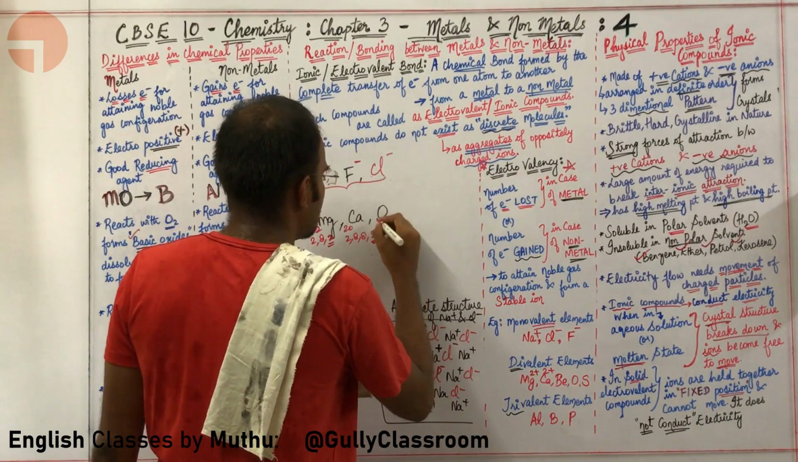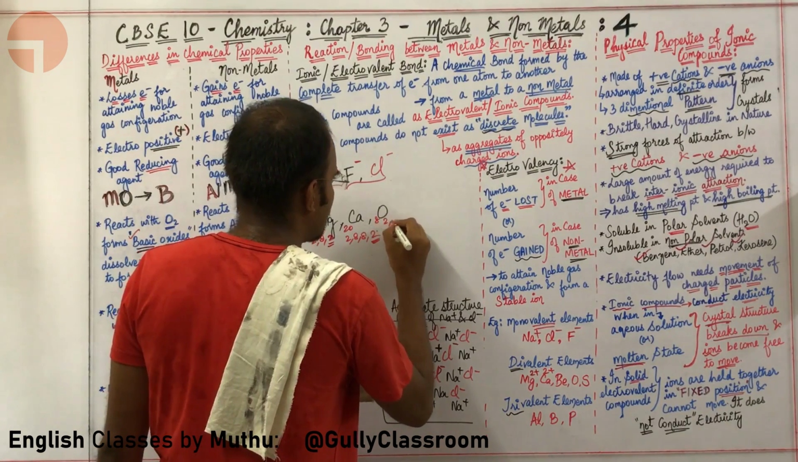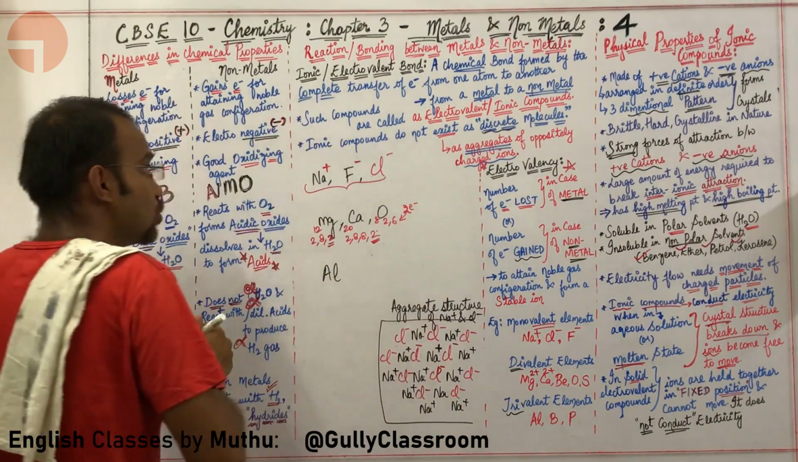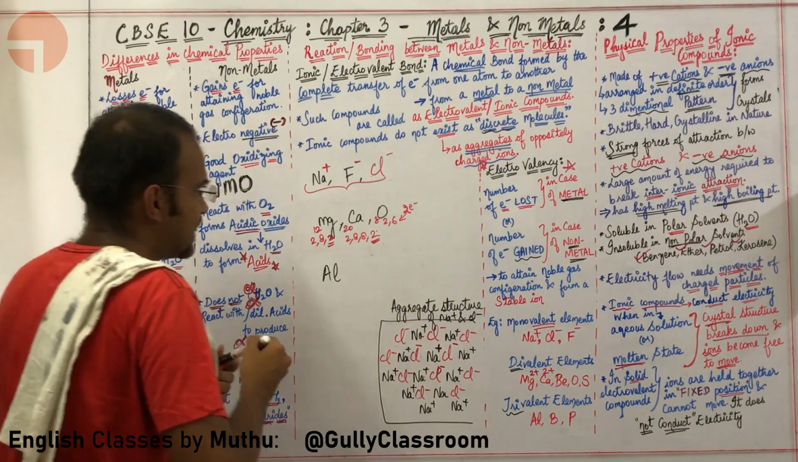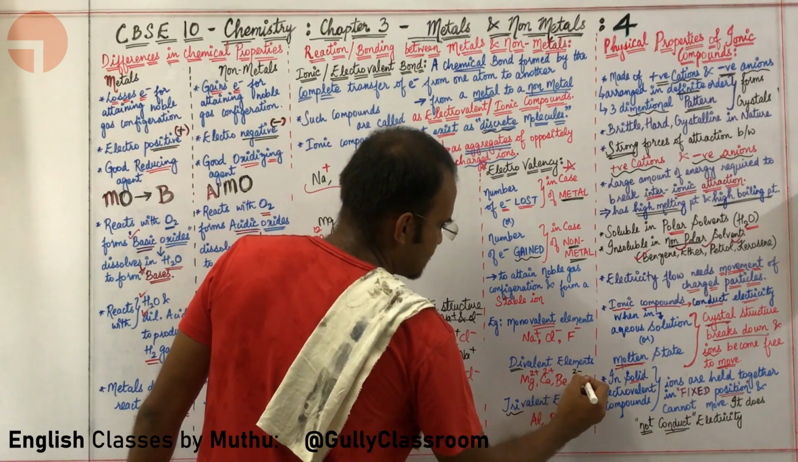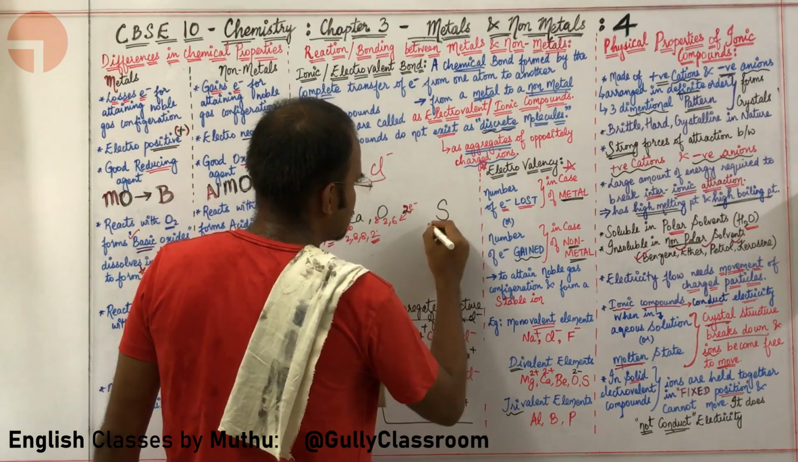What about oxygen? Atomic number of oxygen is 8. Electronic configuration is 2, 6. It gains simply 2 electrons in order to attain noble gas configuration. So what is happening? Oxygen is getting 2 minus. Similarly for sulfur. What about sulfur?